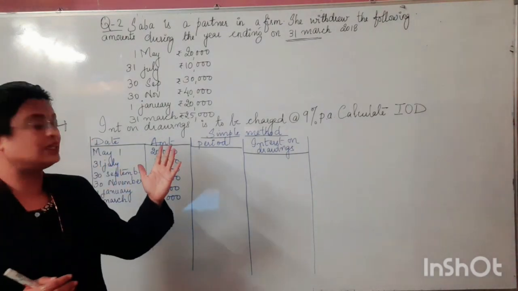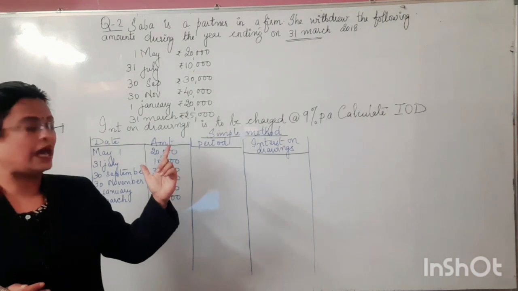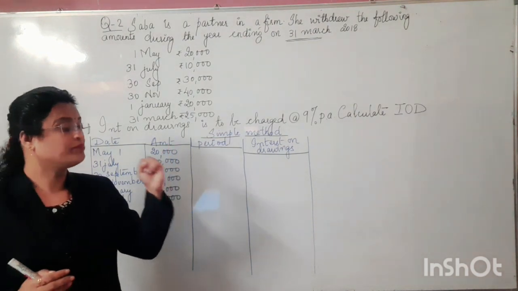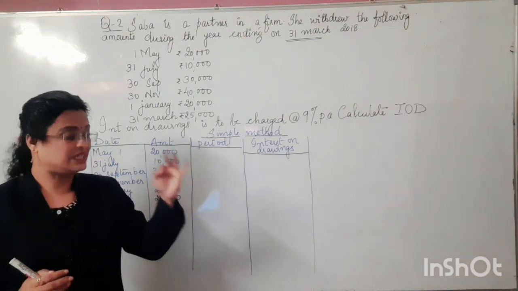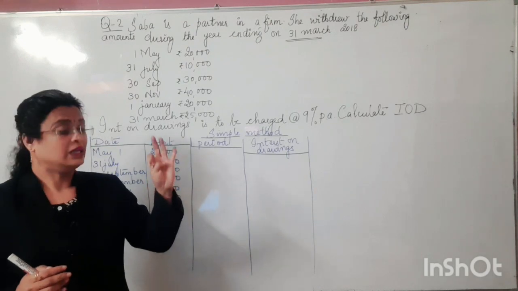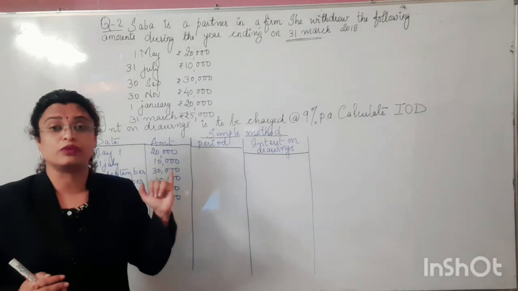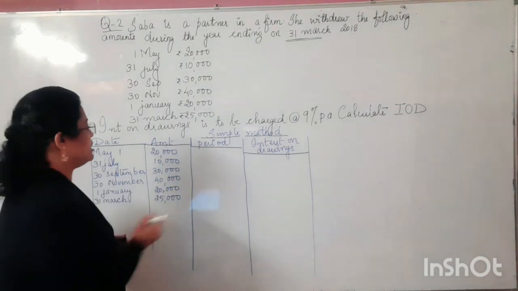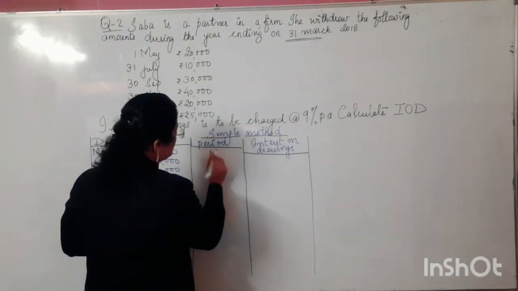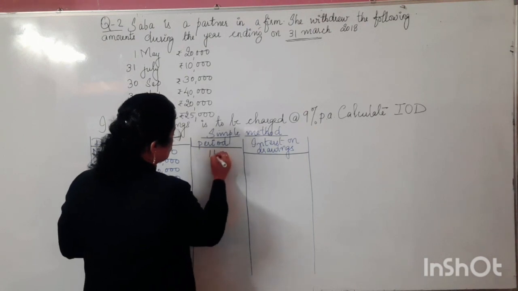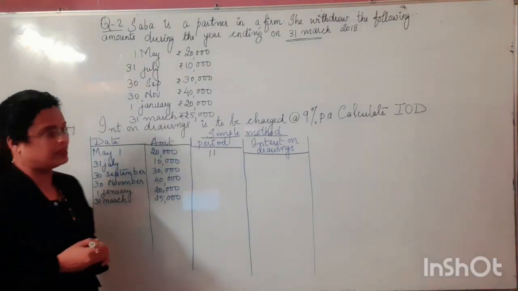May, June, July, August, September, October, November, December, that is 8, then January, February, March. If you count it, it's 11 months. So let's write down 11 in place of the time period here.